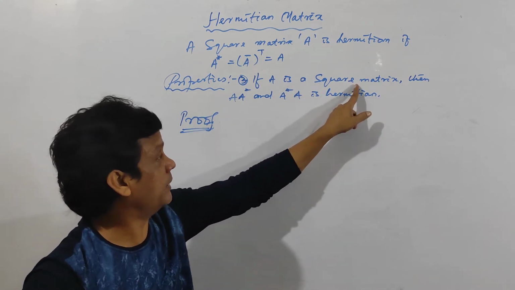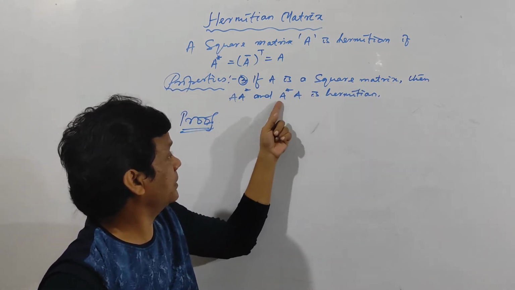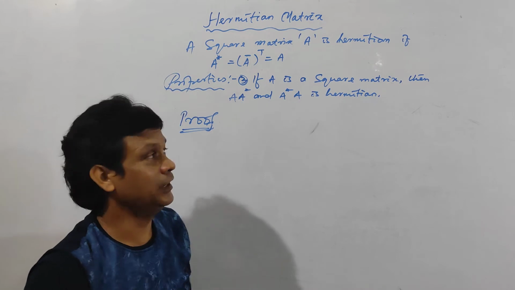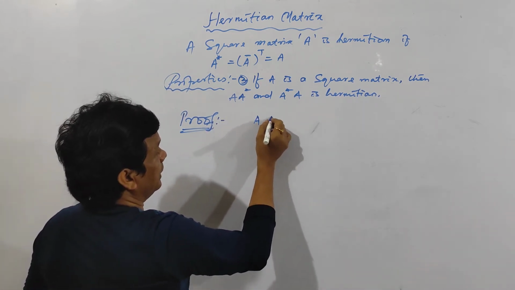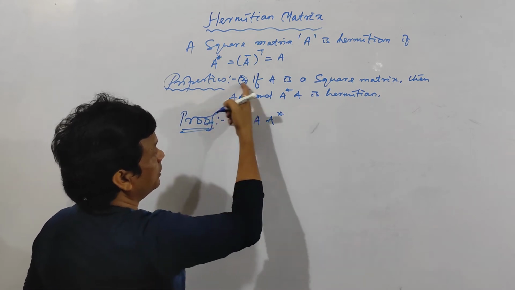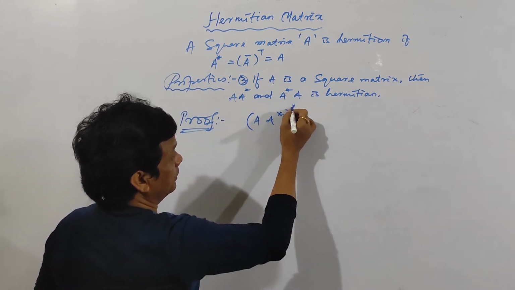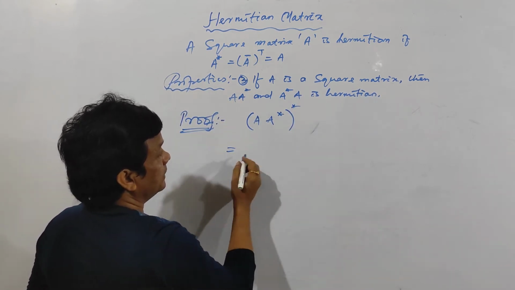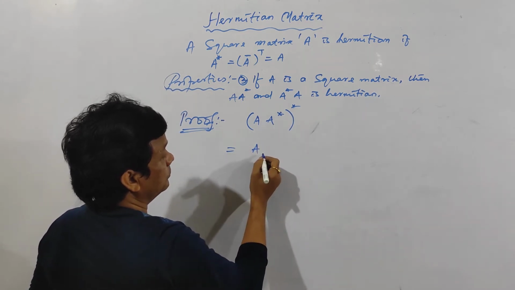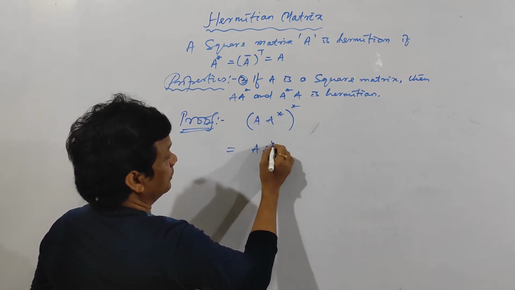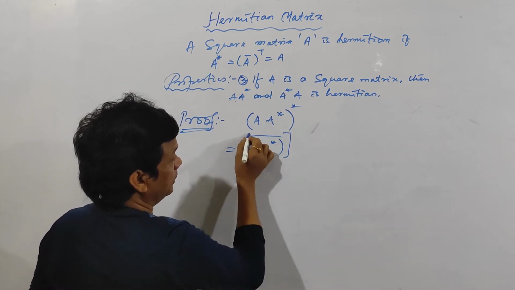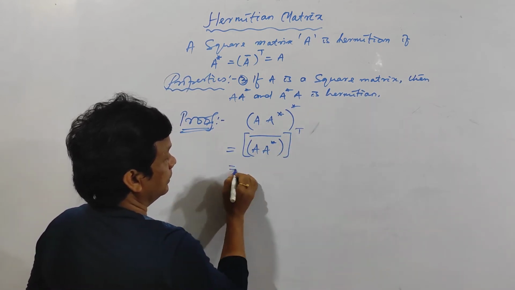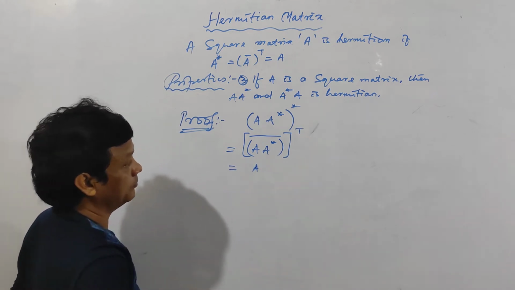Now this is a very, very important property. If A is any square matrix, then A into A star and A star into A are Hermitian. Clear? See here. A into A star, I have to prove this one is Hermitian. That means the star of this one. See here, A into A star. Star means conjugate of this one, then take the transpose of this one. Clear?